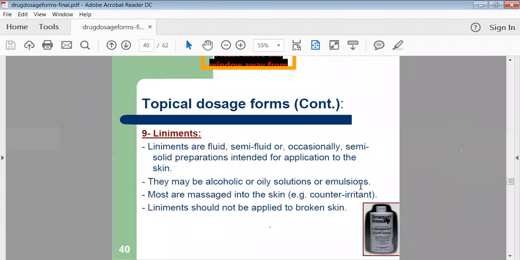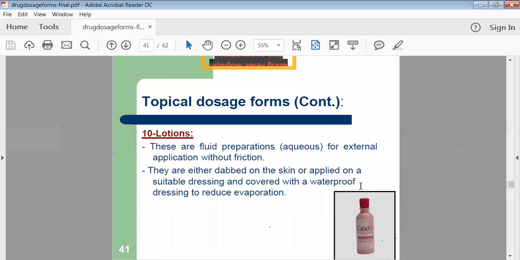Then liniments. These are semi-solid preparations which are occasionally applied on your skin. They provide a number of nutrients, or they are utilized as a counter irritant. As with lotions, liniments are also utilized for treatment purposes. Then lotions are there. Lotions are quite viscous preparations containing insoluble materials, and we apply them on your skin. There are a number of types of lotions available in the market.